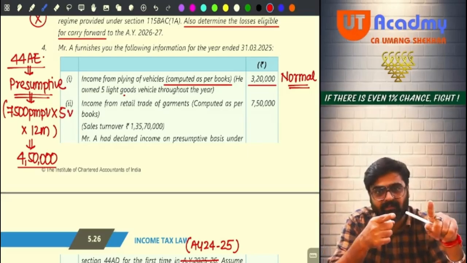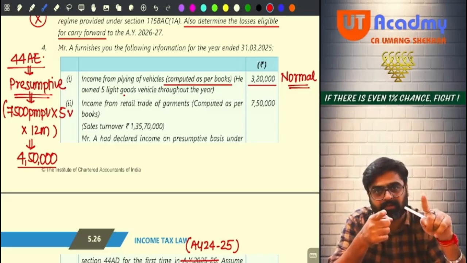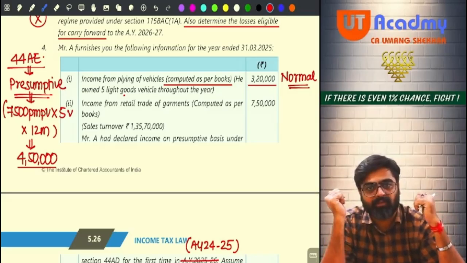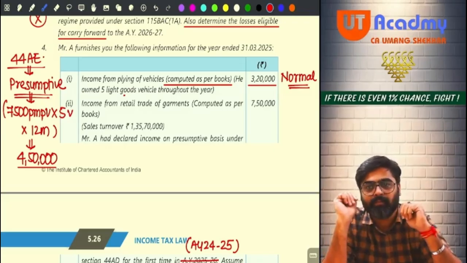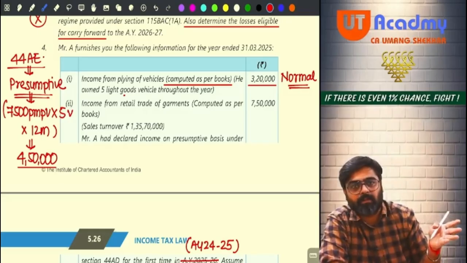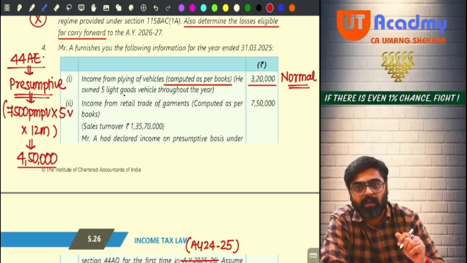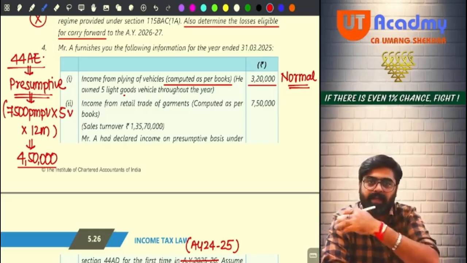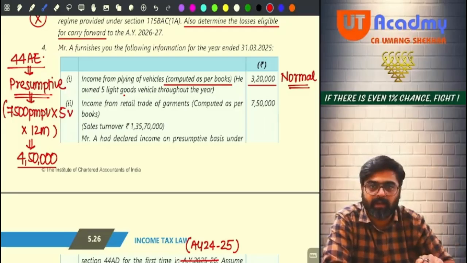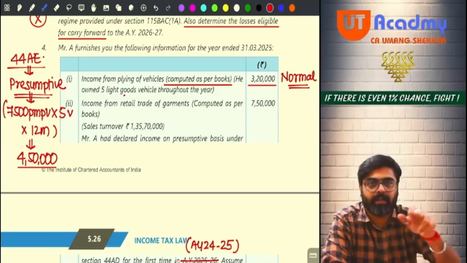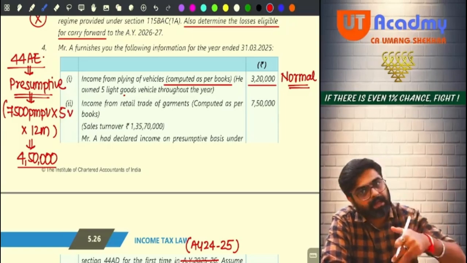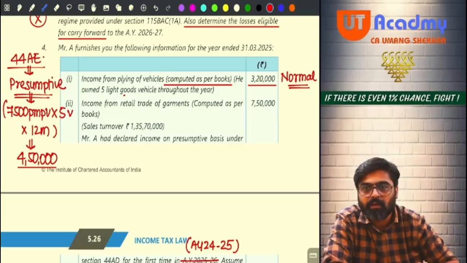So for my transport business, I am not going to show 4,50,000, because if I show 4,50,000, I will have to pay more tax. If my normal PGBP income calculated as per normal provisions is 3,20,000 only, I am not going to pay tax on 4,50,000. I'm going to pay tax on 3,20,000 only. You want me to maintain the books? I'll maintain the books separately for this business. And you want to get the books audited? I'll get them audited also.